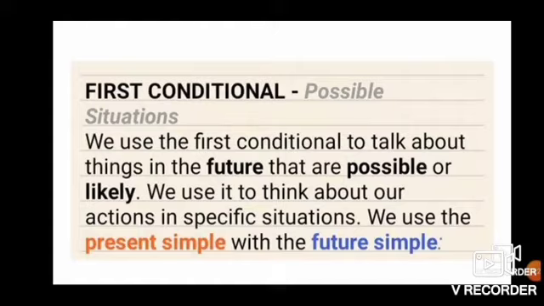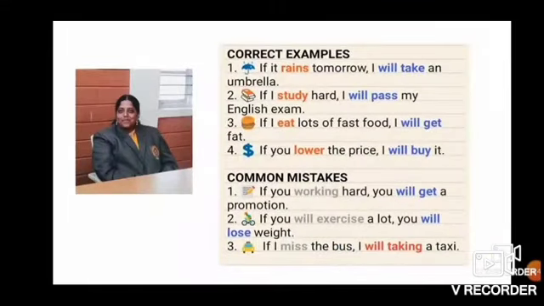And what does it say, children? It says that the things which are possibly going to happen in the future. In those kinds of situations, the first conditional clause is applicable. Let's solve some examples so that it will be very clear for you how the situations which are possibly going to occur are expressed. Okay? So here are the examples.